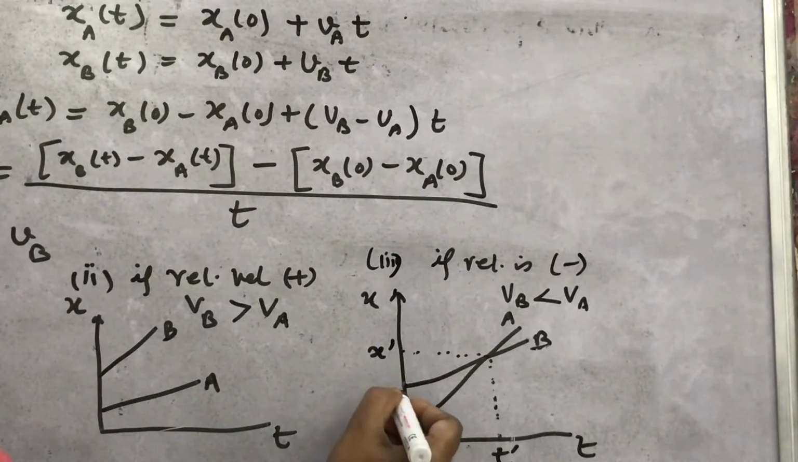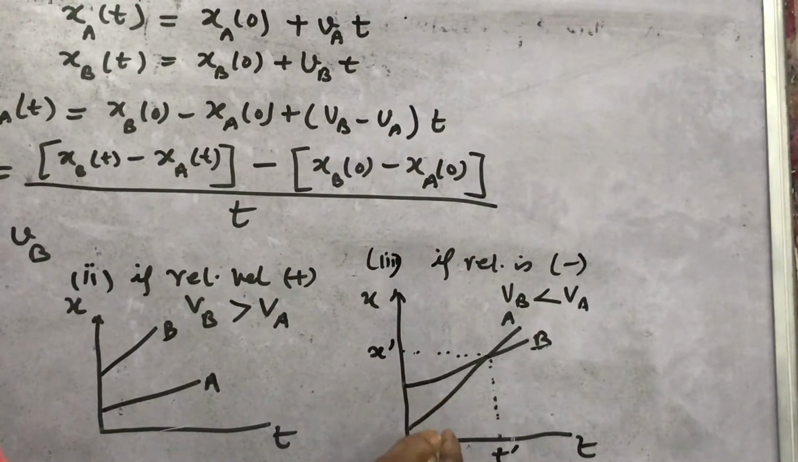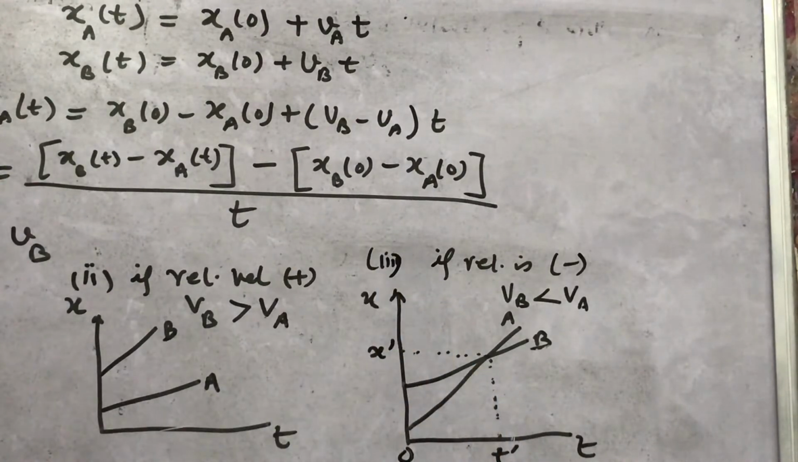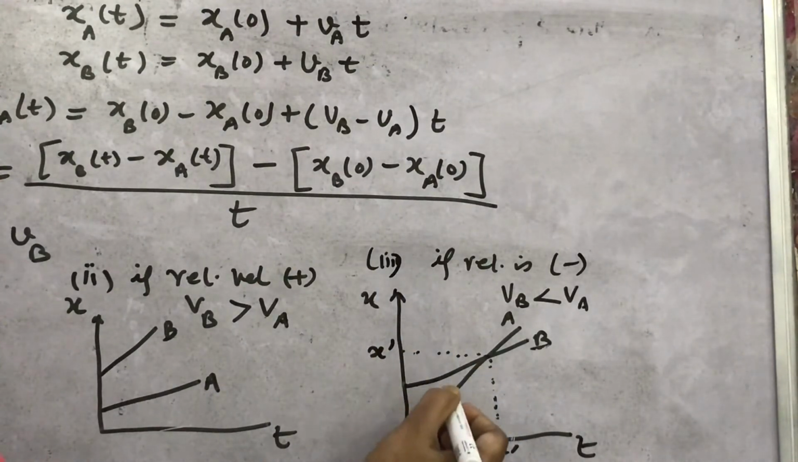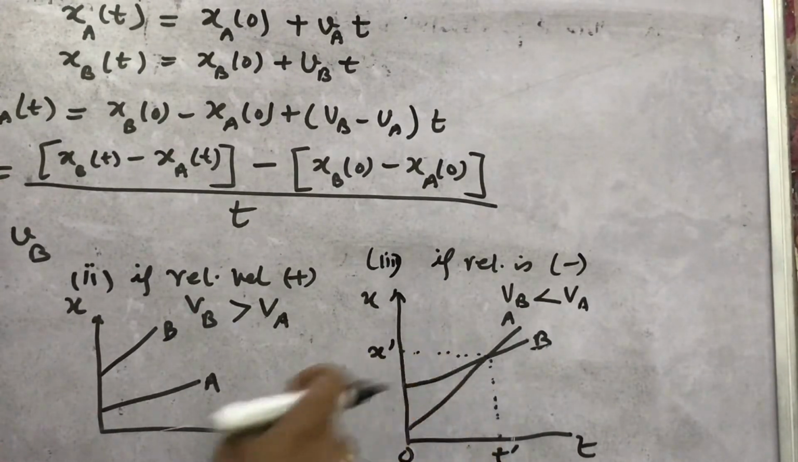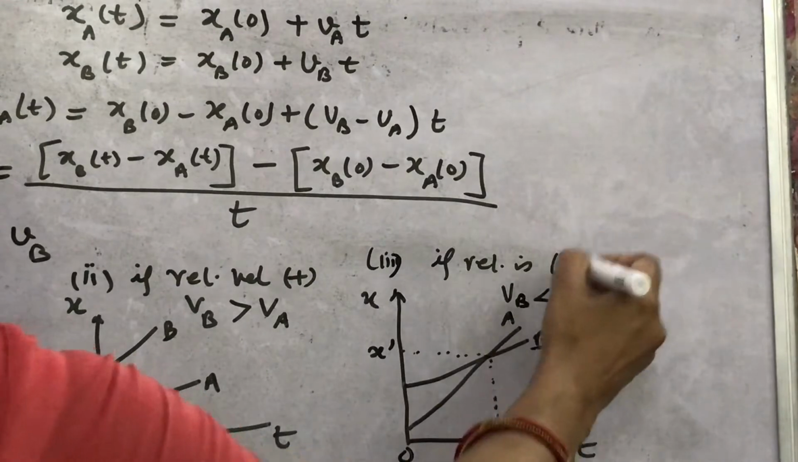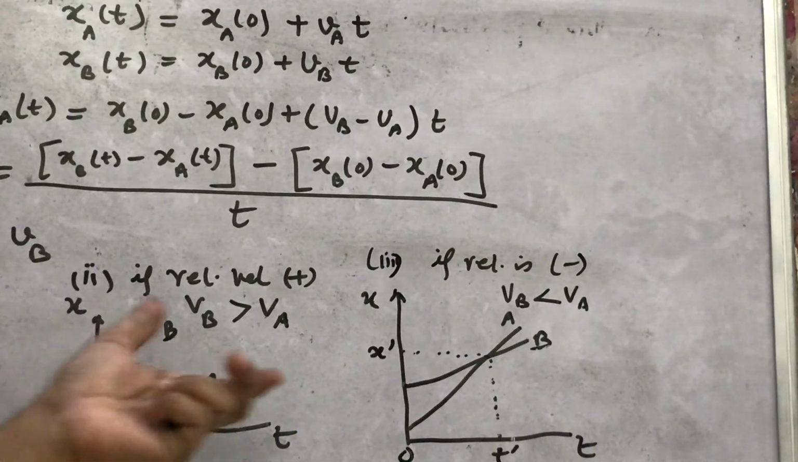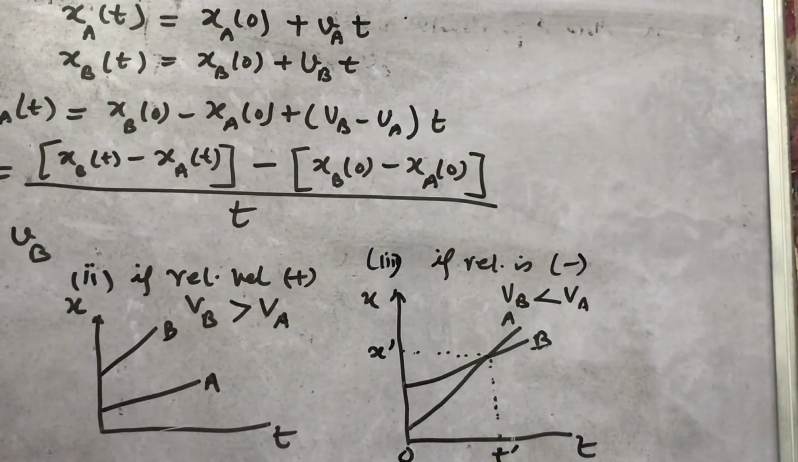What will happen here is that from 0 to t dash, the position difference between them goes on decreasing. Look here from the graph, the difference of position between them goes on decreasing, and after that, if you extend the graphs, the position difference will increase. So, in this way you can explain the graphs.